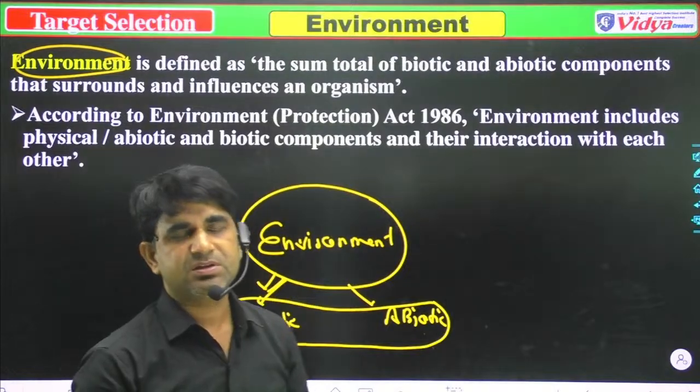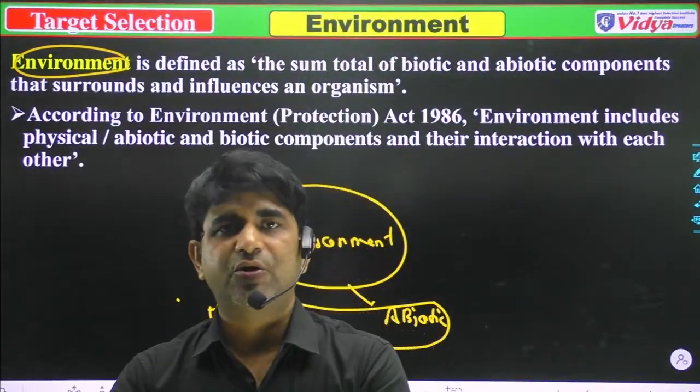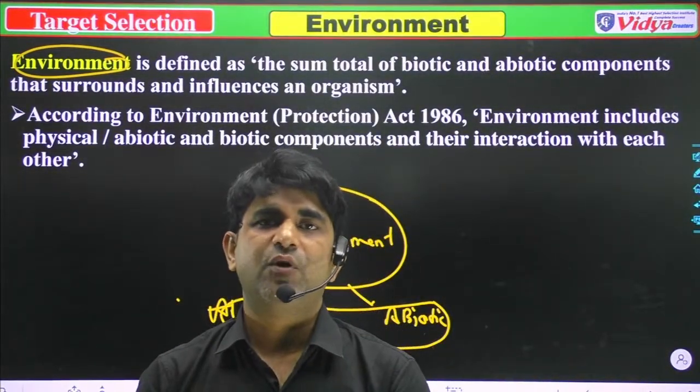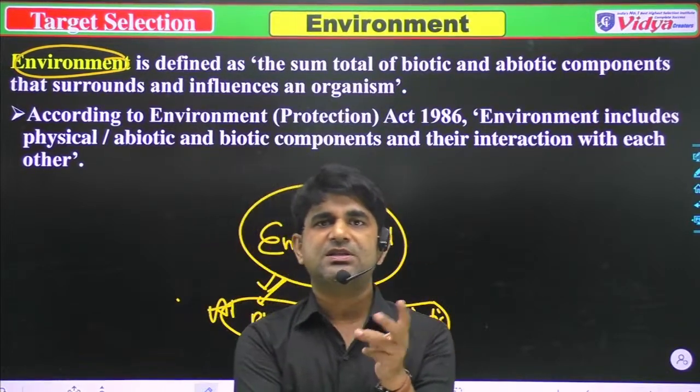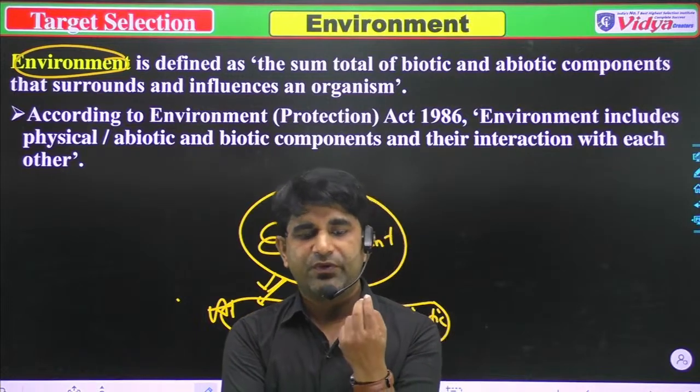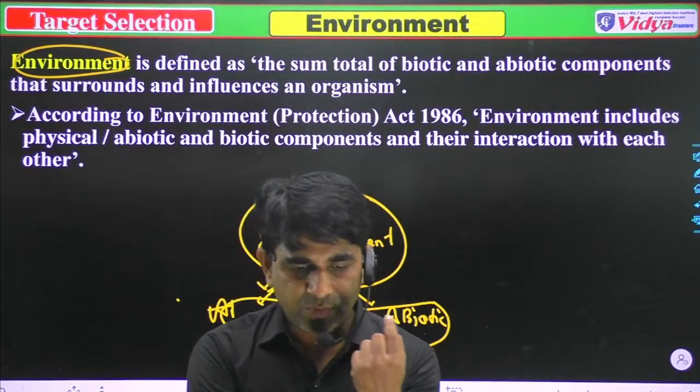Then I will ask, what do you mean by biotic and abiotic components? Because when we talk about the environment, it has various aspects: the biotic component, the abiotic component, as well as the cultural components too. We will discuss these things one by one, and I hope you will like these videos.